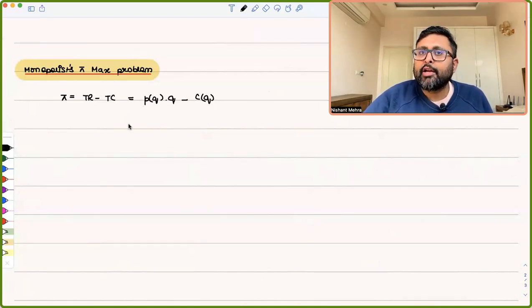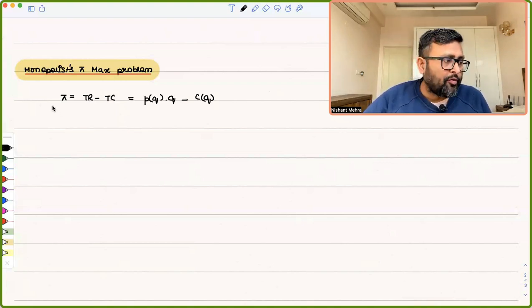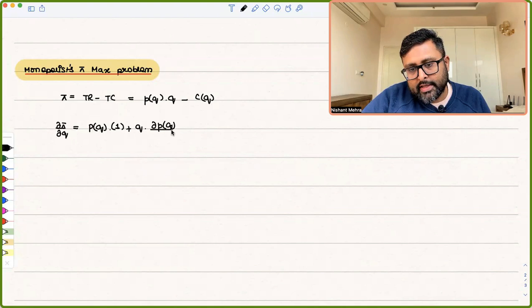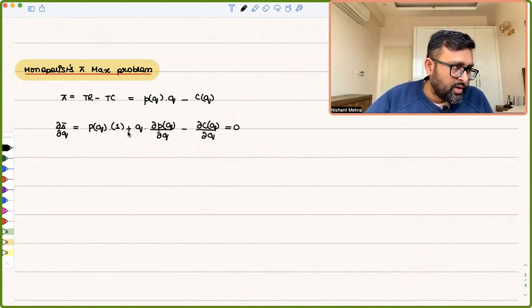So the idea is that you have to find out such Q which is going to maximize this profit. ऐसा Q निकालिए जो कि इस profit को maximize कर दे, right? So I'll just find it out. So del pi by del Q, that is going to be first function as it is into derivative of second function with respect to Q is 1 plus second function as it is into derivative of the first function with respect to Q is del PQ by del Q minus del CQ by del Q equal to 0.